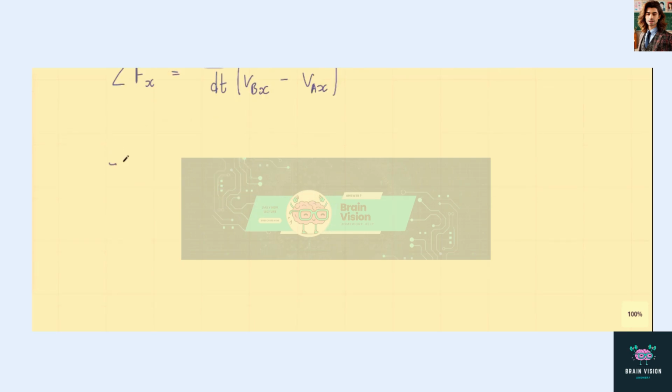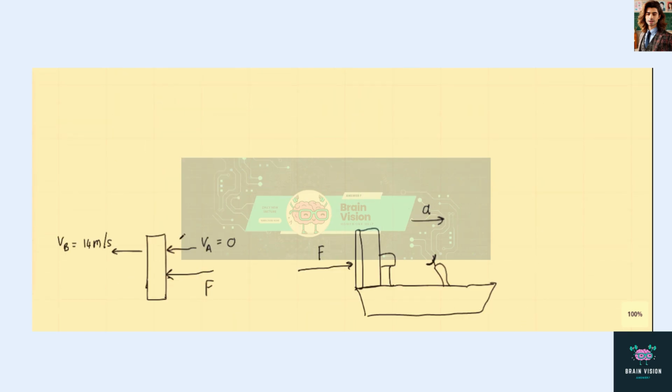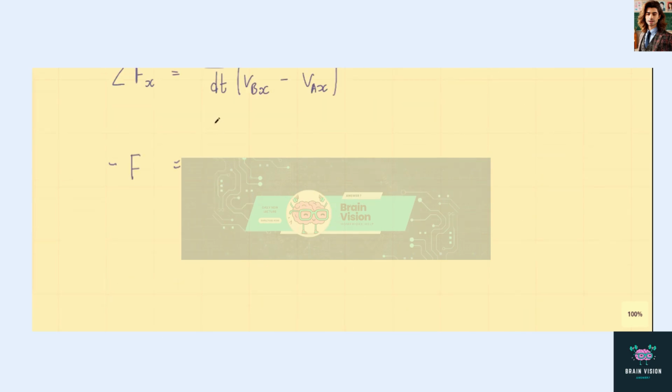And so minus F, which we get from our diagram, is equal to the mass flow rate 7.546 times minus 14 minus 0, since VA is 0, which gives us a force acting on the boat of 105.64